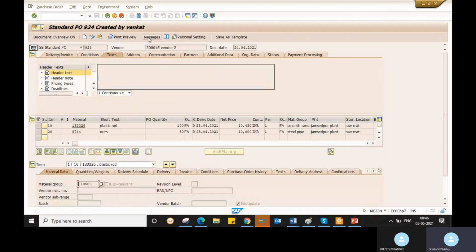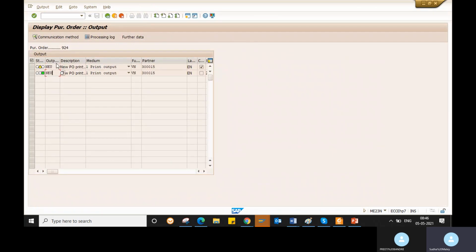So in the purchase order, you can go to the messages here. In the messages tab, you can see what the output type is and how you are going to send it to the vendor. So this is your partner number.